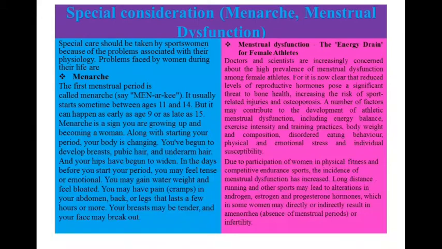Next subtopic is special consideration: menstrual dysfunction. Special care should be taken by sportswomen because of the problems associated with their physiology. Problems faced by women during their life are menarche. The first menstruation period is called menarche. It usually starts sometime between ages 11 and 14, but it can happen at an early age of 9 or at a late age of 15.